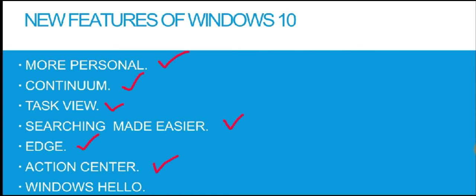Next comes Action Center. It is another important feature which displays alerts for your device. All the notifications are displayed with the help of this feature, that is Action Center. Action Center feature has two parts, upper part and lower part. In upper part, all the notifications are displayed, and in lower part all the quick action buttons are displayed, like you need to adjust the brightness, you want to turn on and off Bluetooth, etc. These buttons are displayed in the lower part in Action Center.